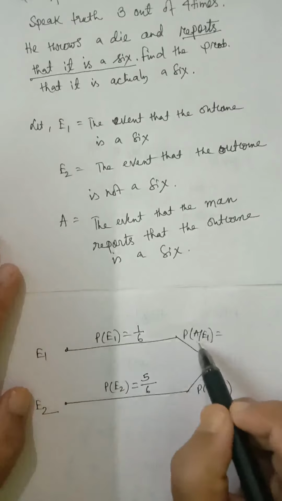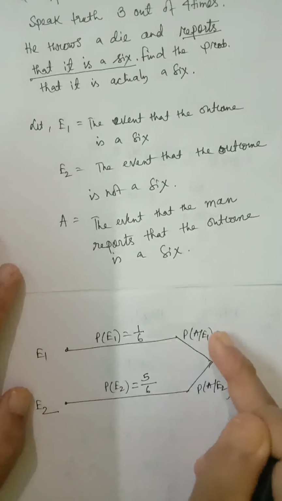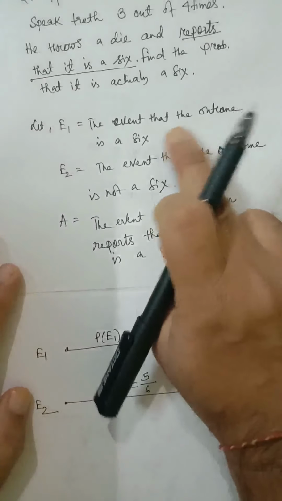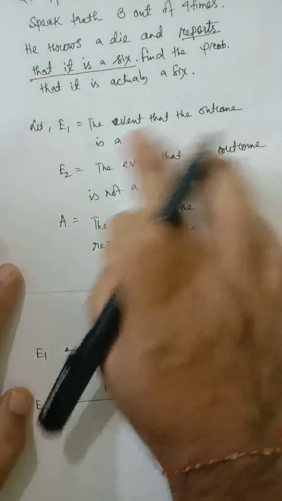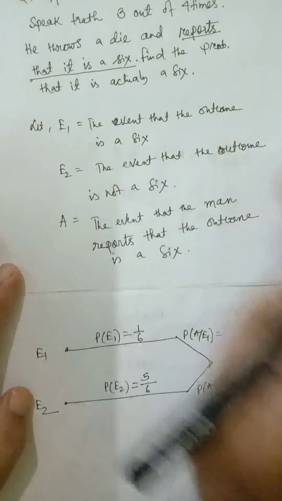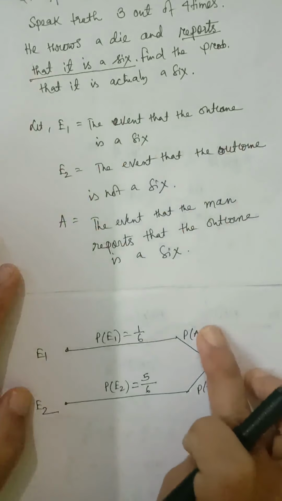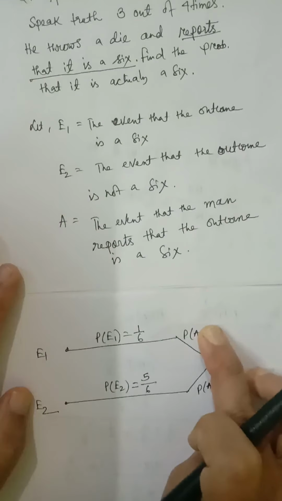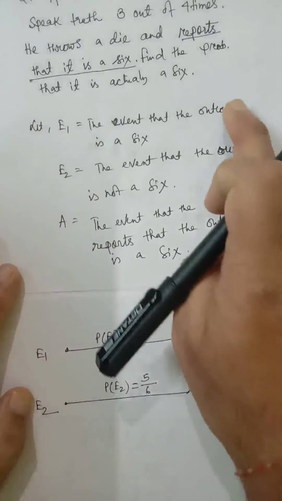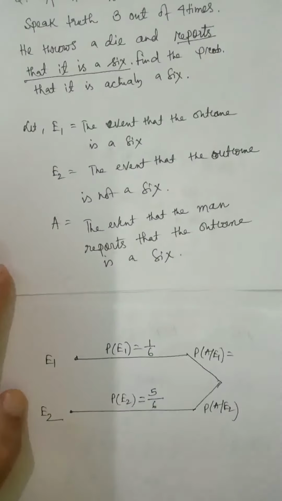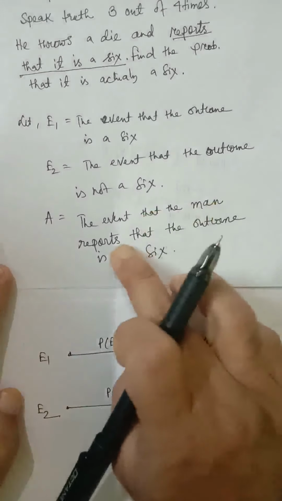Next, P(A|E1). E1 means the event that the outcome is a 6. And A, the man reports that it is a 6.